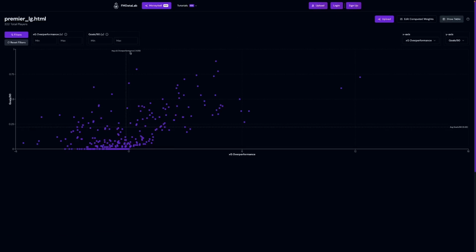There's also this vertical reference line you'll see, the dashed line. This identifies the average value of the x-axis values from the dataset. So this is the average XG over performance between all of these players in the dataset, which is minus 0.15. Additionally, there's also a horizontal reference line for the average of the y-axis values, which in this case is the average goals per 90, which is 0.22.